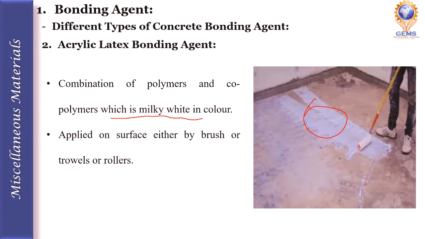Acrylic latex bonding agents are applied on the surface either by brush, trowel or roller. Mostly it is used to bond fresh concrete with the surface of old concrete, whereas epoxy bonding agents can also be used to join concrete and steel.